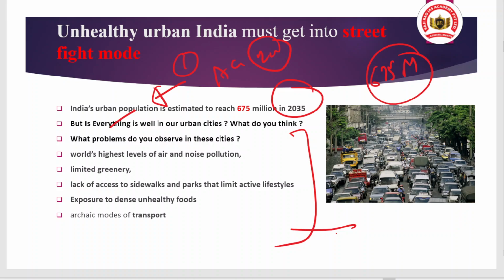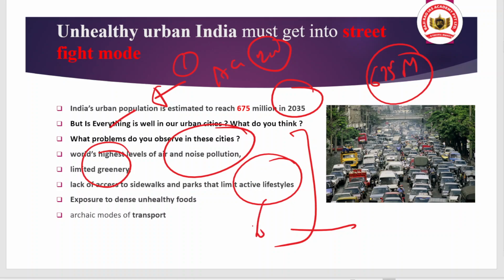Try to observe the problems which I am listing down, and then try to answer in yes or no whether you face these types of problems in the urban cities or not. So basically you can see that there is the world's highest level of air and noise pollution. Do you see it in the city? Is there limited greenery in our urban centers? Is there a lack of access to sidewalks and parks that limits active lifestyles? Like lack of parks or very small park size, this type of issue.